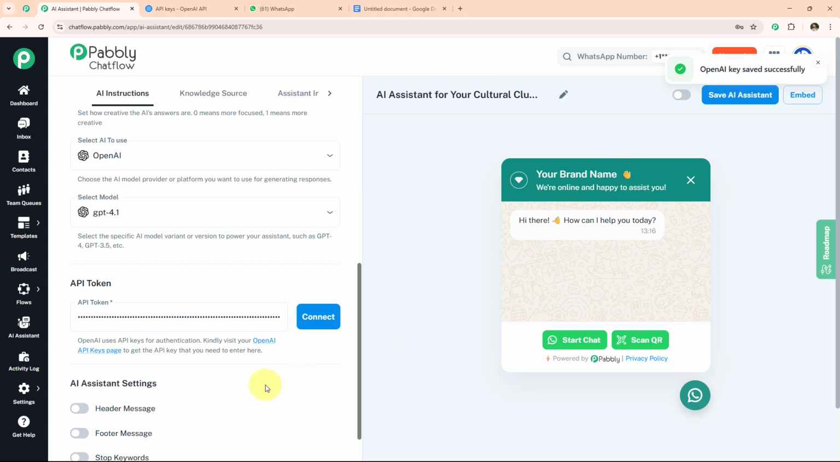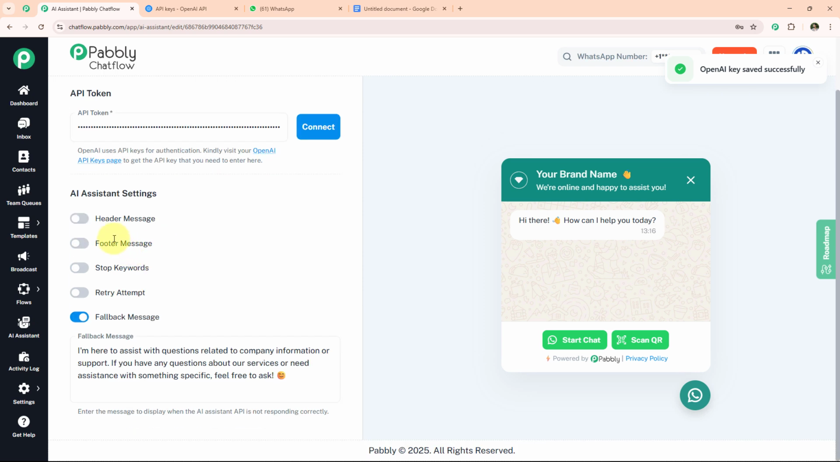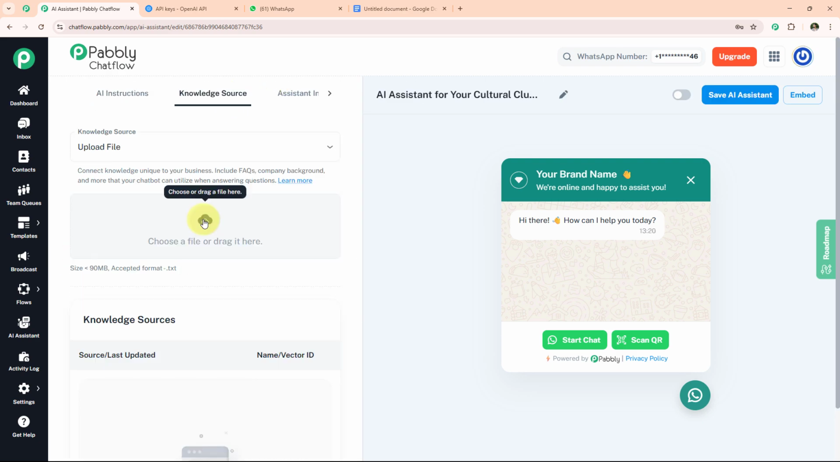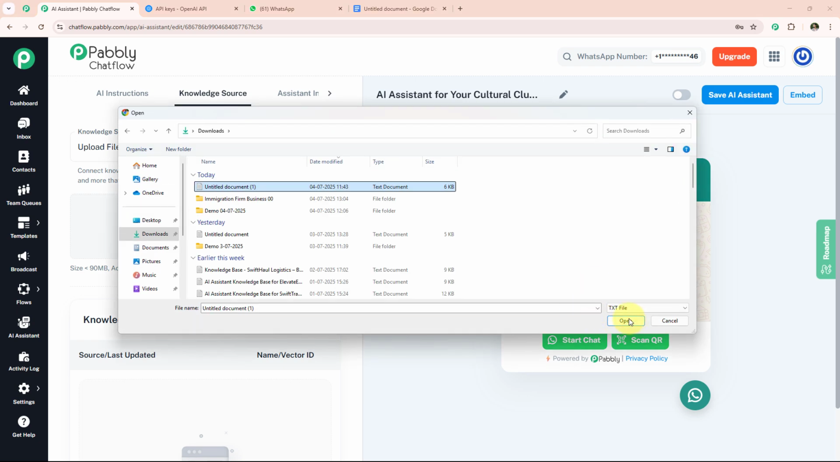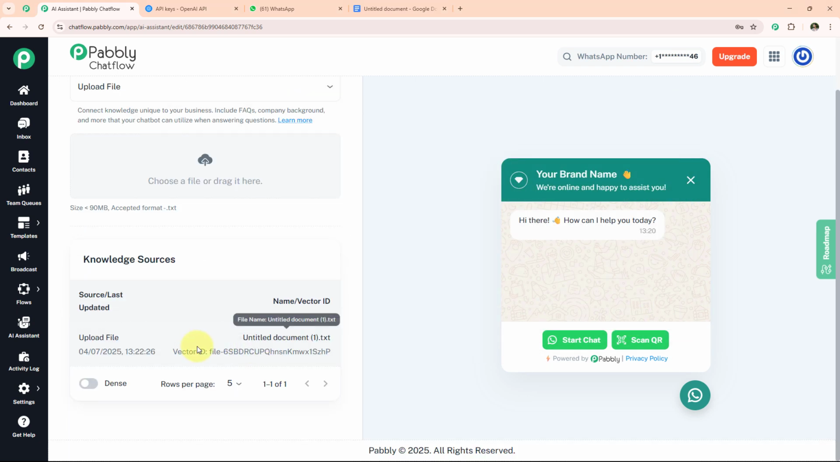After that, we have an option, AI assistant settings: header message, footer message, stop keywords, retry attempt, fallback message. So here is our fallback message. We can also customize all these settings according to our needs. Now we have an option, knowledge source. Now in this, we upload the knowledge source in TXT format. Simply click on it. So here you see we have successfully uploaded our knowledge source in the TXT format.